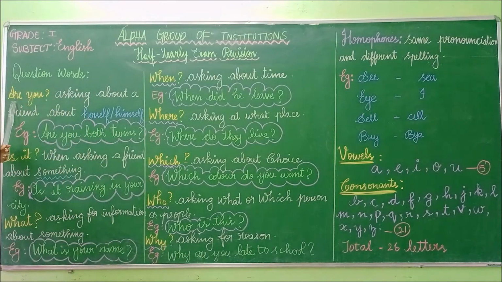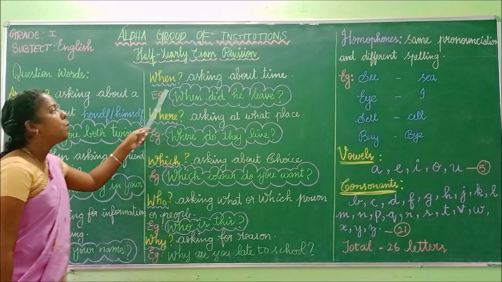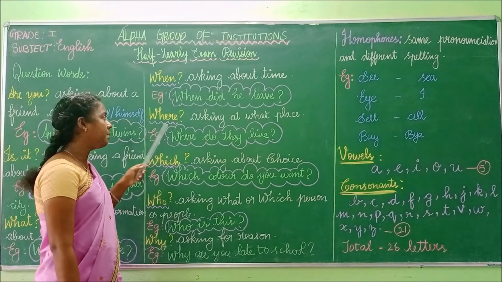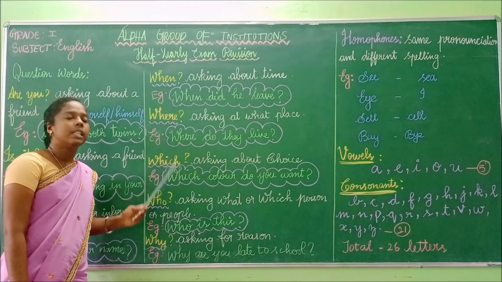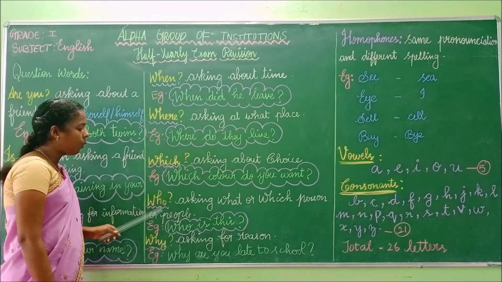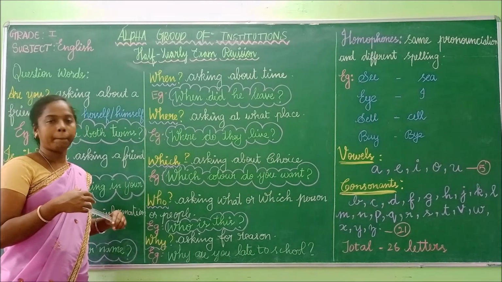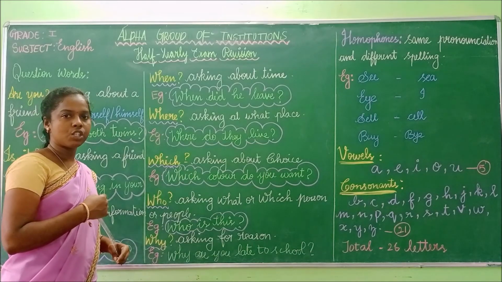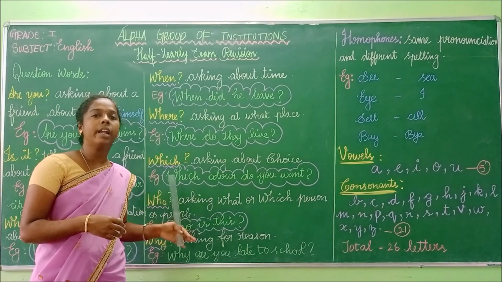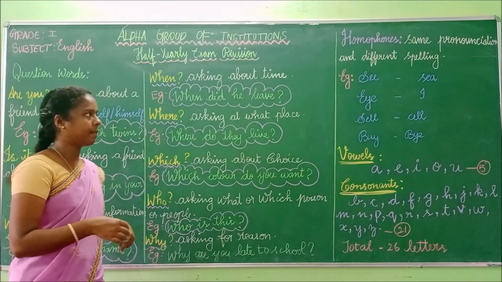Are you is for asking a friend about himself or herself. Is it is a question word. We have to use this for asking a friend about something. What, we have to use for asking some information. When, we have to use the question word for time. Where, for place. Which, for choice. Who, for asking what or which person or people. And finally, why, asking for reason. Have you understood, children? You have to use the question word in the appropriate place.